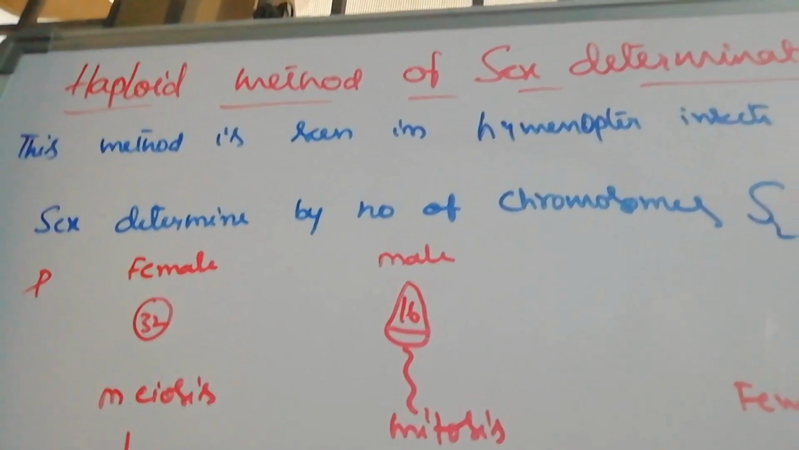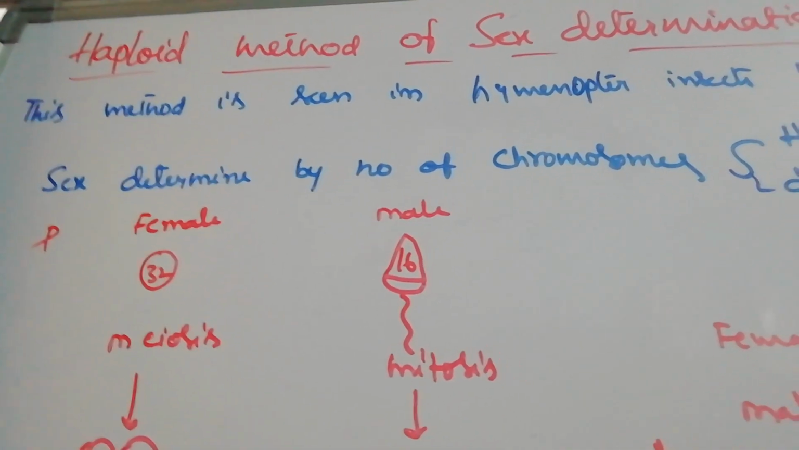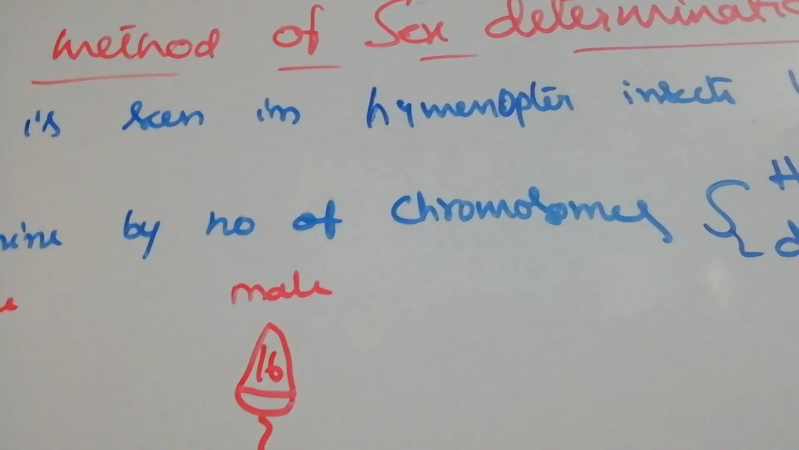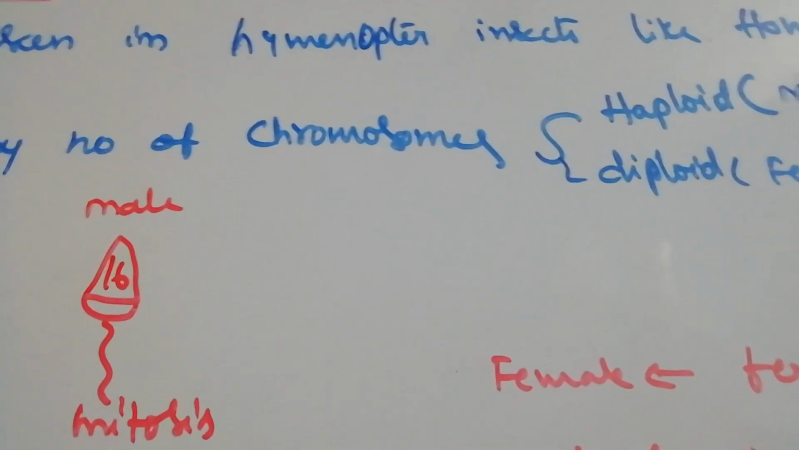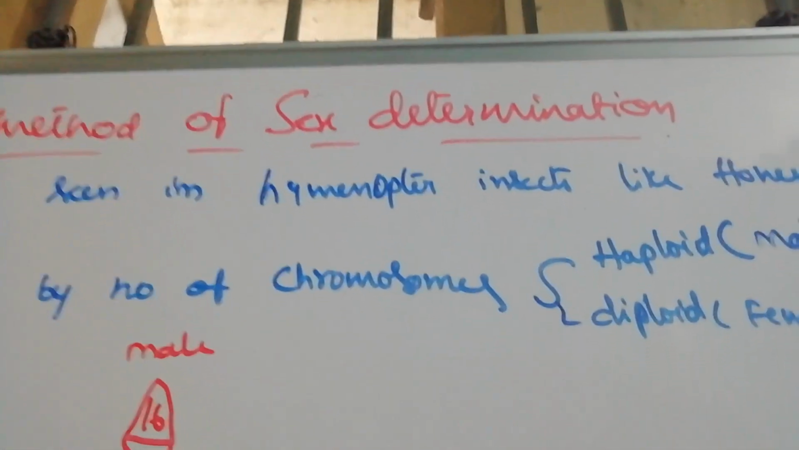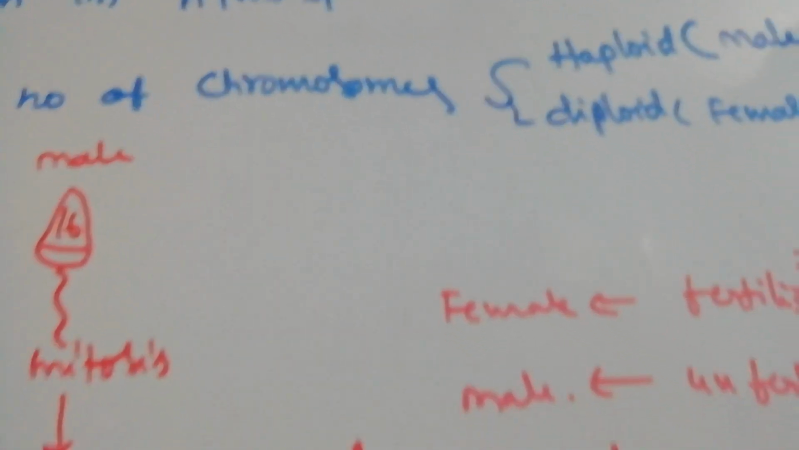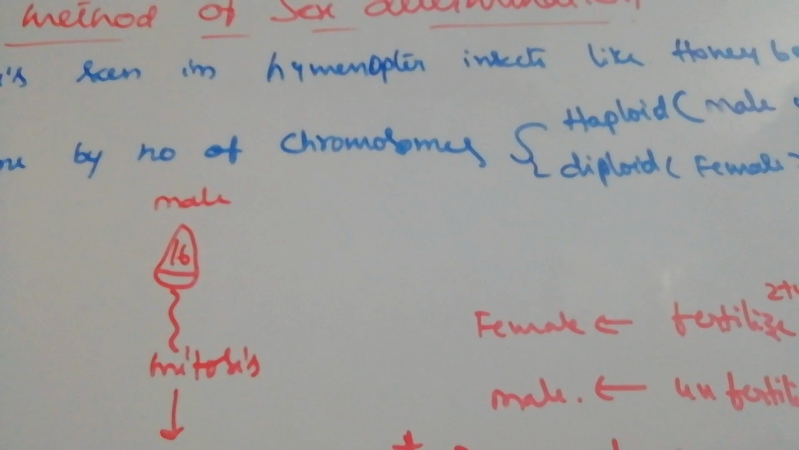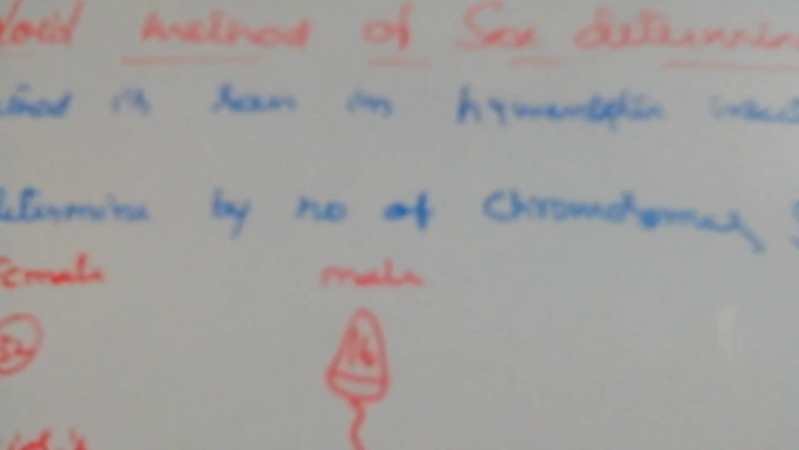This is the haploid method of sex determination. In this method, we are seeing it in hymenopteran insects like honeybees. Hymenoptera is the order of the insects. So especially we are seeing this in honeybees. How they determine the sex is based on the number of chromosomes.